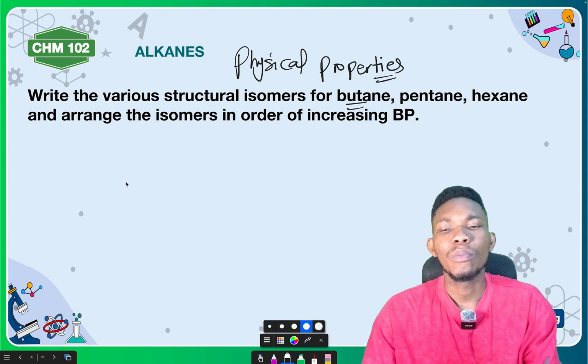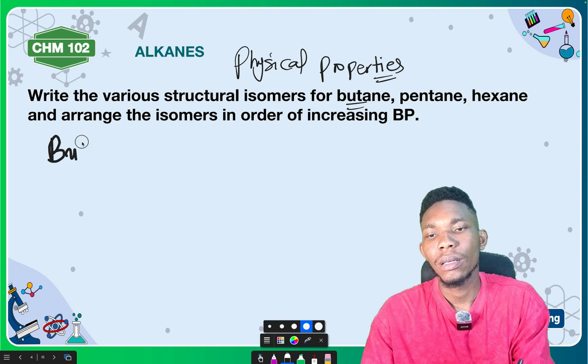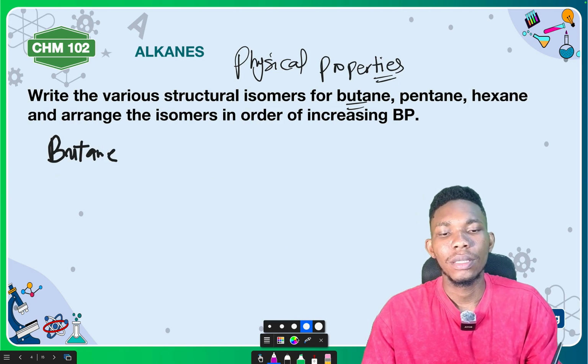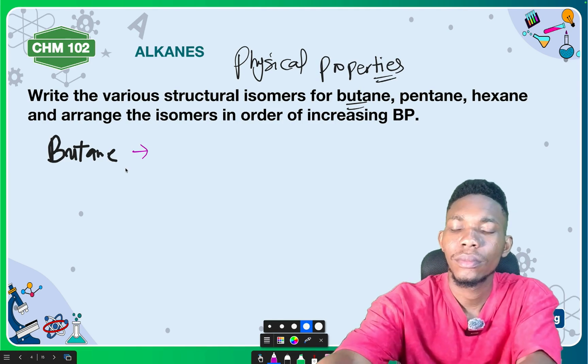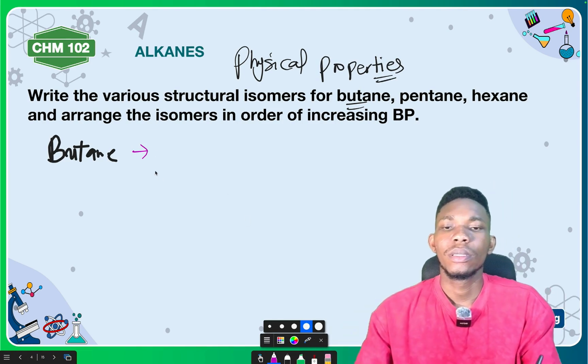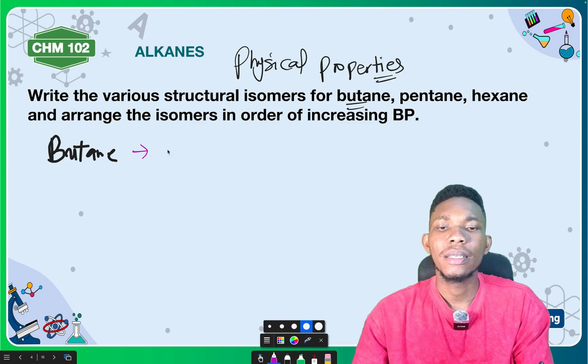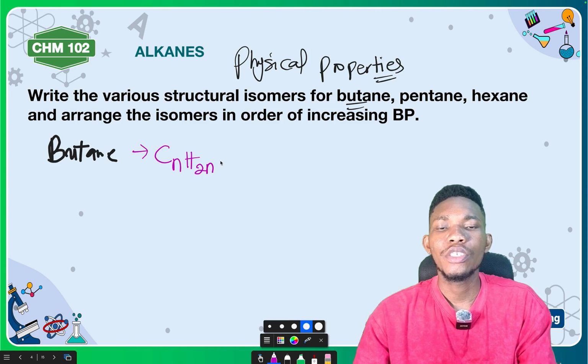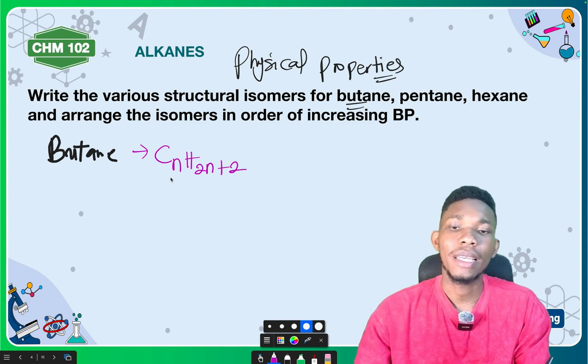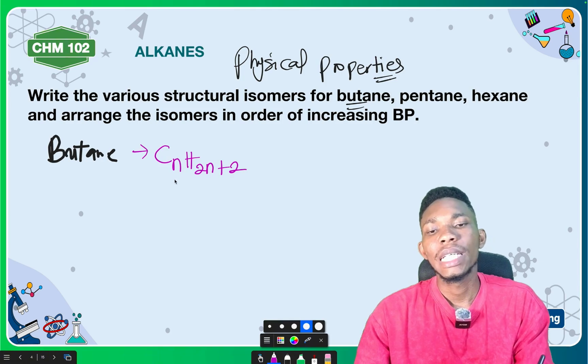Let us take the first one, butane. When we talk about butane, the general formula for the alkane is CnH2n+2. For butane, how many carbons does it have? 4 carbons.